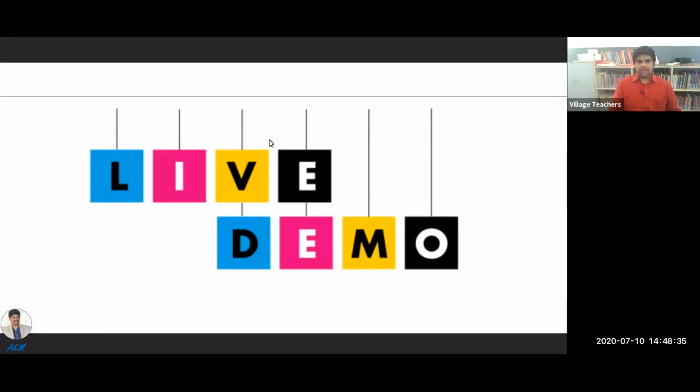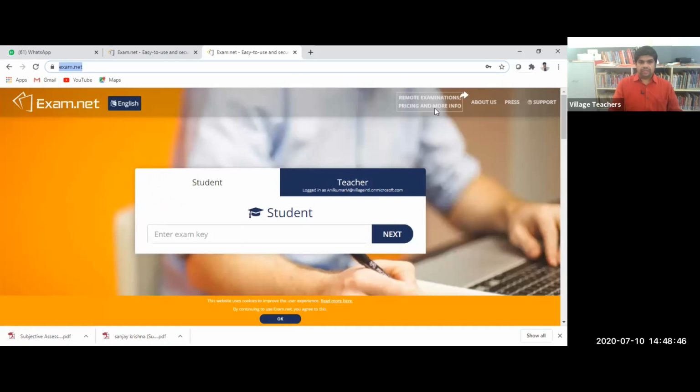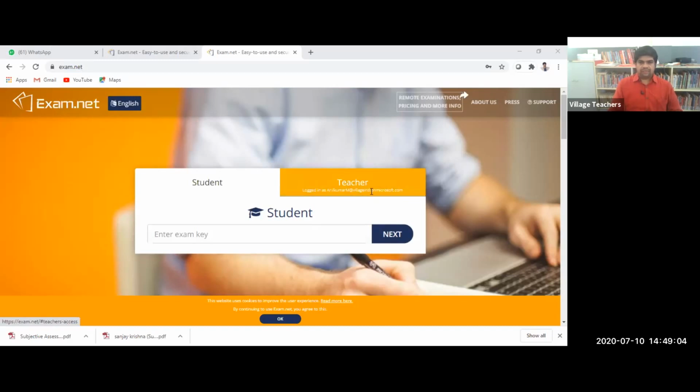Now we will go for a live demo. Hope this window is visible. When you are just connecting exam.net, automatically by default, the window will come as a student mode, and you are supposed to enter the examination key and click on the next. It will ask for your corresponding name, and you can start the examination. So I will log in from the teacher side first. So after that, we will just go back to the student mode.